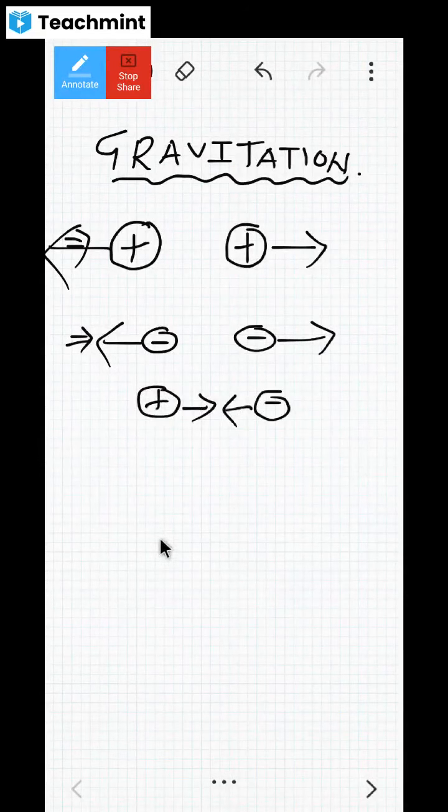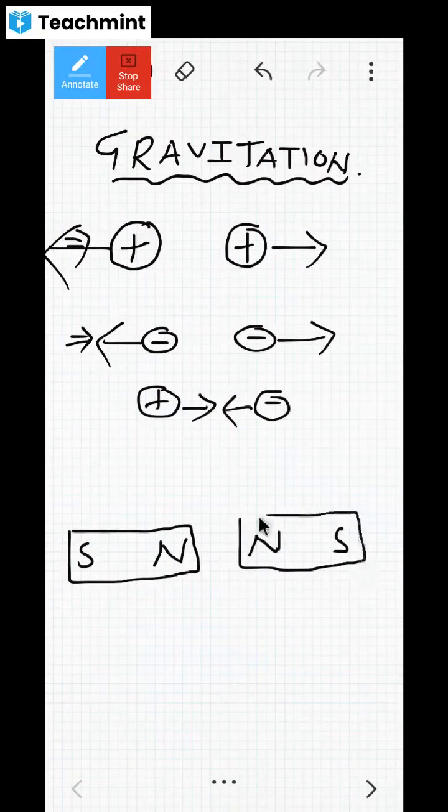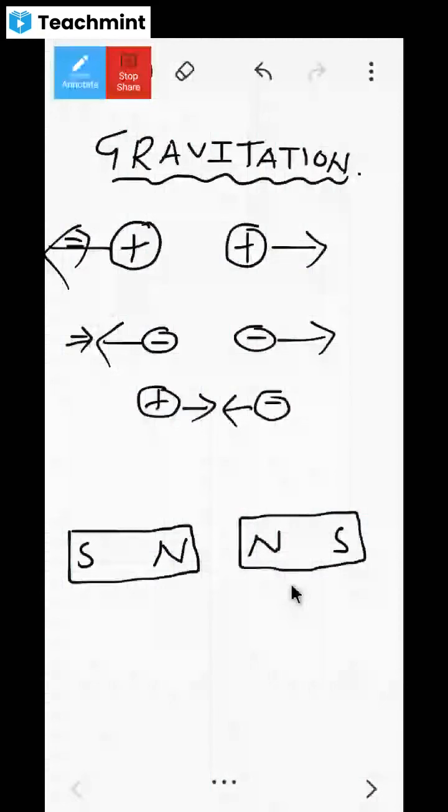Now, for example, you know magnets, no? Everybody knows magnets, right? North pole and south pole. If you bring another magnet like this, what will happen between this north pole and north pole?